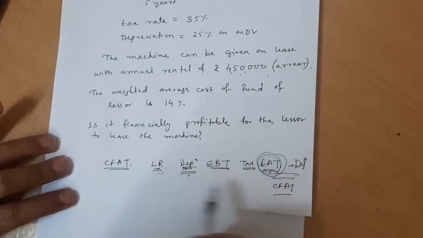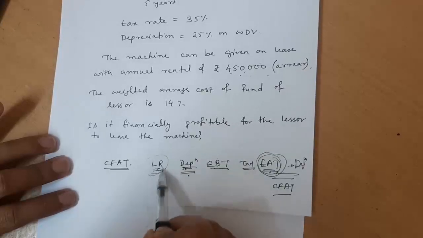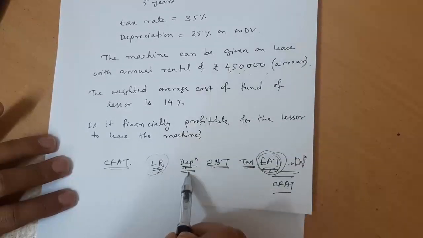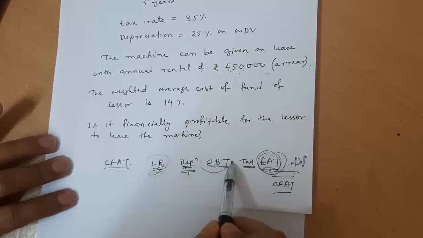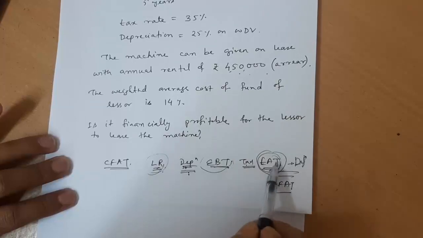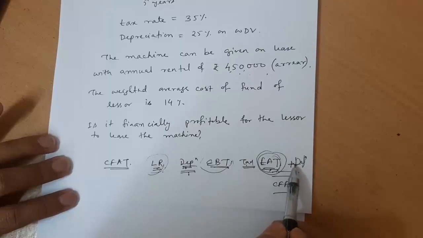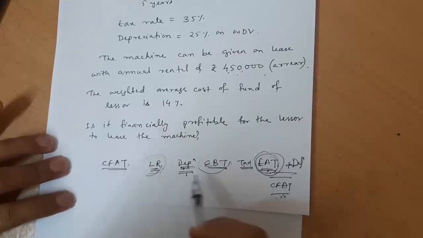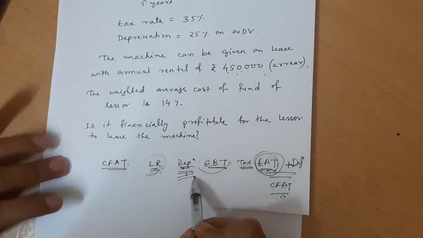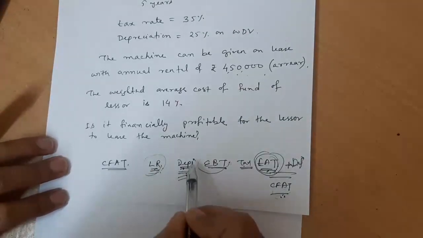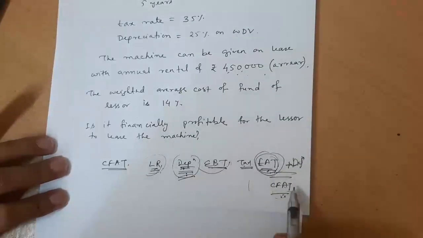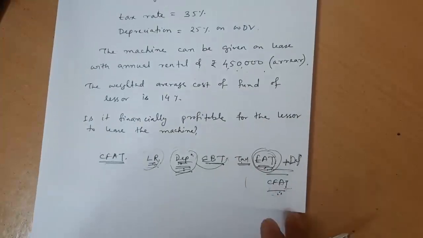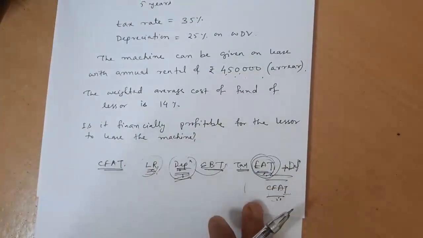For the cash flow after tax, you will be having the earnings. From that you will be subtracting the depreciation, you will be getting the earnings before tax, then you will pay the tax to get the after tax profit. Then from that you add back the depreciation to get the cash flow after tax. So this much we are going to do right now, and to do this you have to make the depreciation schedule first. So first we'll make the depreciation schedule and then we'll be finding the cash flow. Let me quickly make the depreciation schedule.